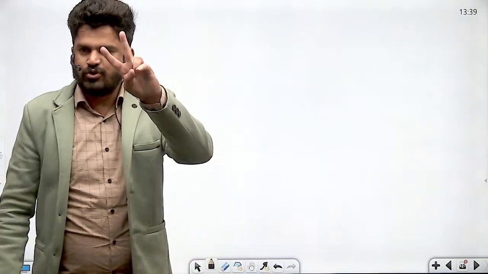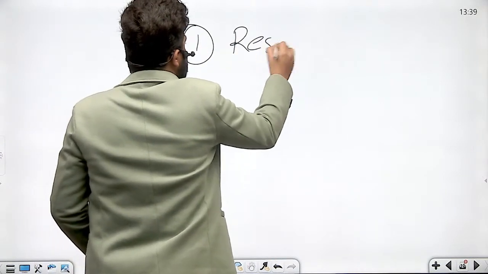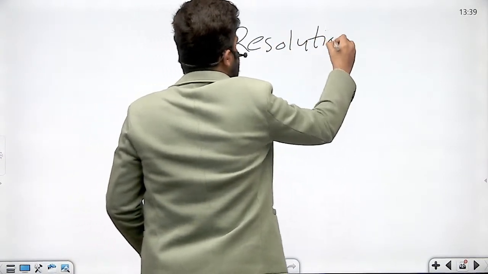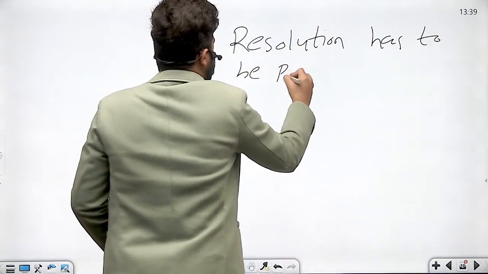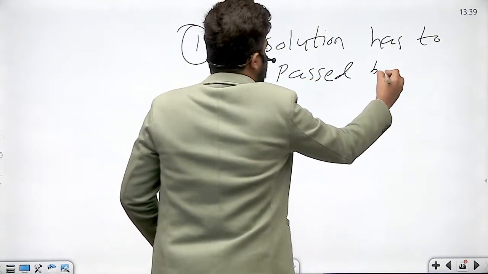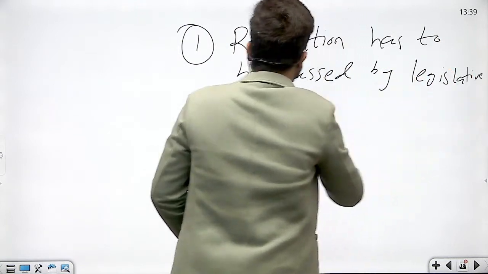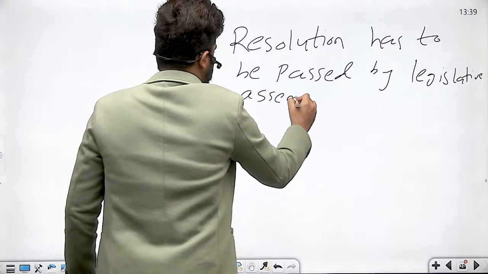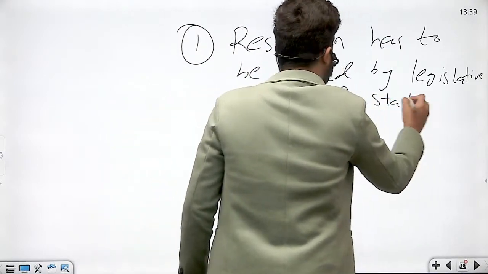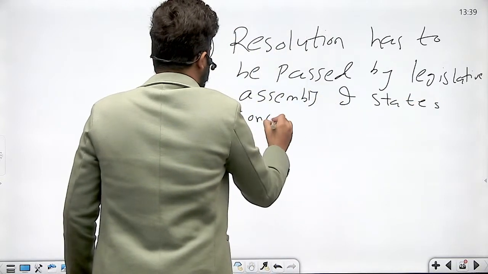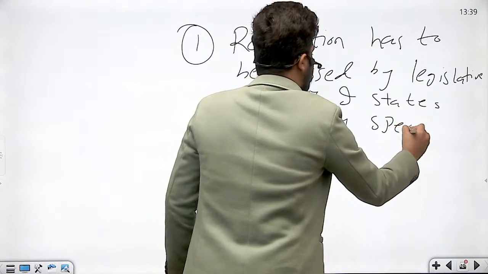Okay, so which are the two steps required? Number one, first, the resolution has to be passed by the Legislative Assembly of the state concerned by special majority of the second kind.